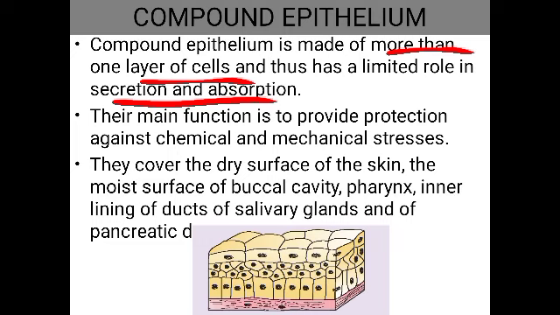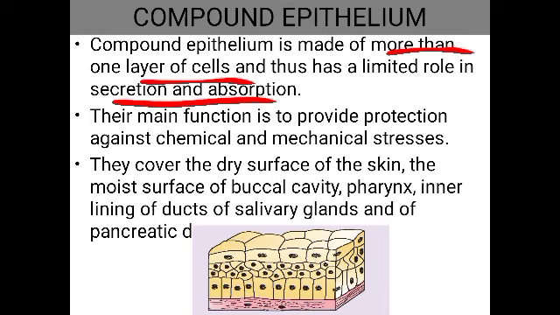Heat, cold, everything will be there in our environment, so our body has to be protected from that. For that the compound epithelium helps. That is, our skin is formed of the compound epithelium. So the compound epithelium can help in such chemical and mechanical stresses. They cover the dry surface of the skin or the moist surface of the buccal cavity or the pharynx, the inner lining of the ducts, or we can say the salivary gland, pancreatic duct, etc.